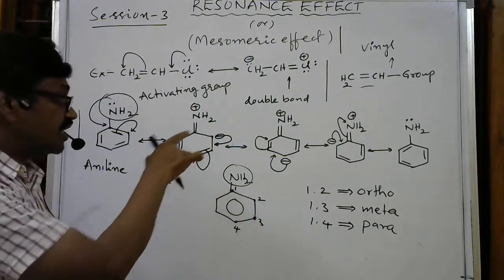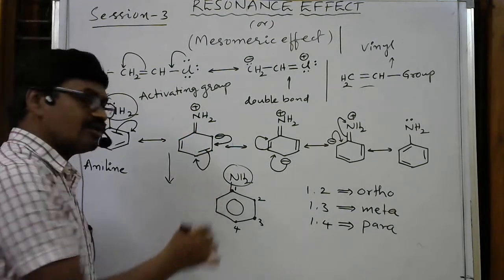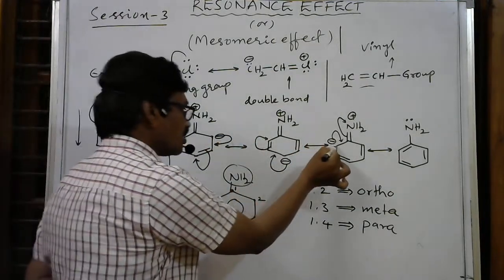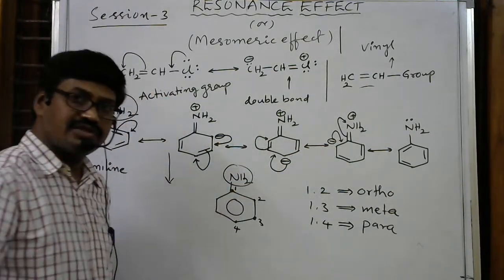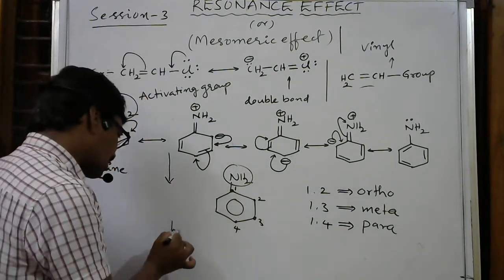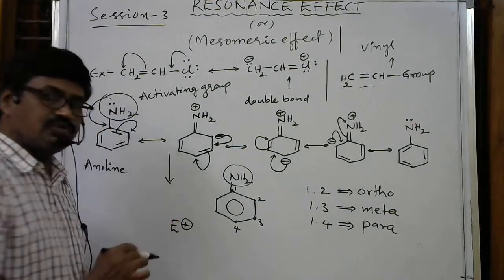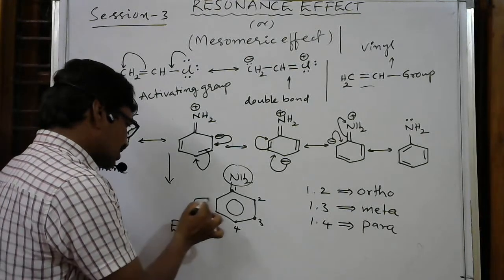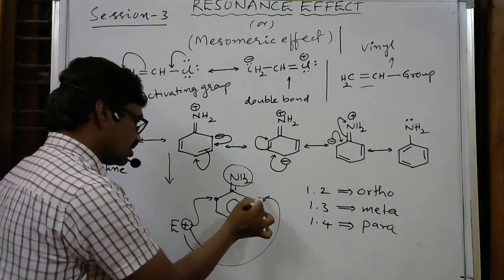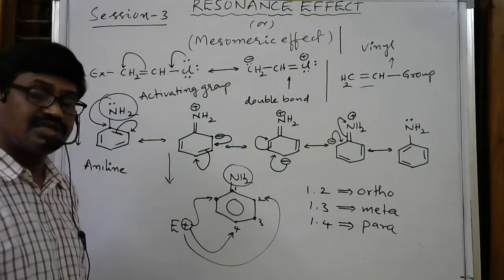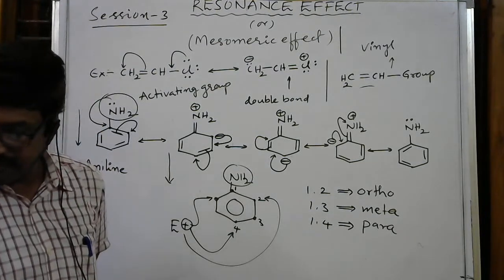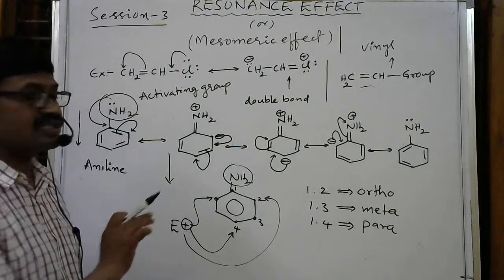You can observe that at the ortho positions and the para position, a negative charge is present. That means the ortho carbons and para carbon, two ortho carbons (this is one ortho, this is another ortho) and one para carbon, will take a negative charge, and their electron density will be more. So the electrophile, the positively charged group, must attack either the ortho position or the para position, or the second ortho position. This is nothing but directive influence. This is about the plus R effect.